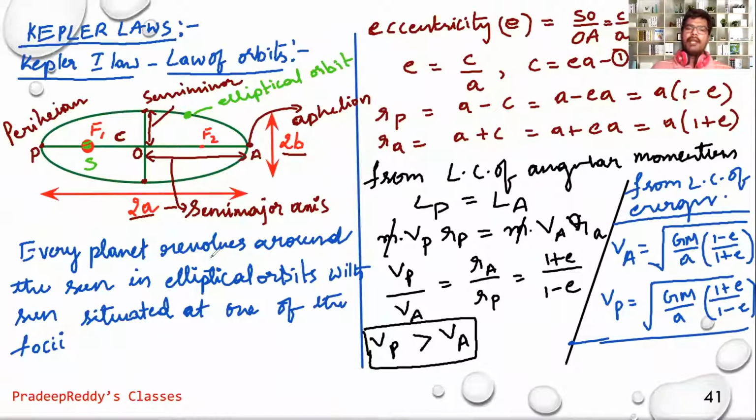So clearly, from the law of orbits, you are able to state that every planet revolves in an elliptical orbit with the sun at a focus. When the planet is coming closer to the sun, its speed increases, and when it is moving away from the sun, its speed decreases. You can confirm it from the elliptical equations.